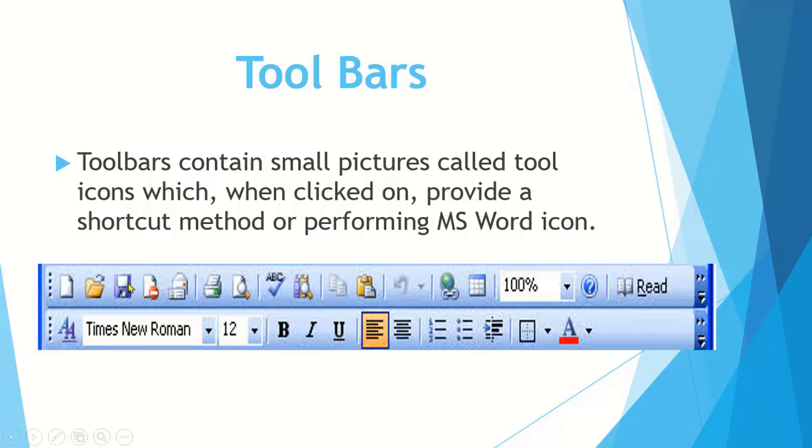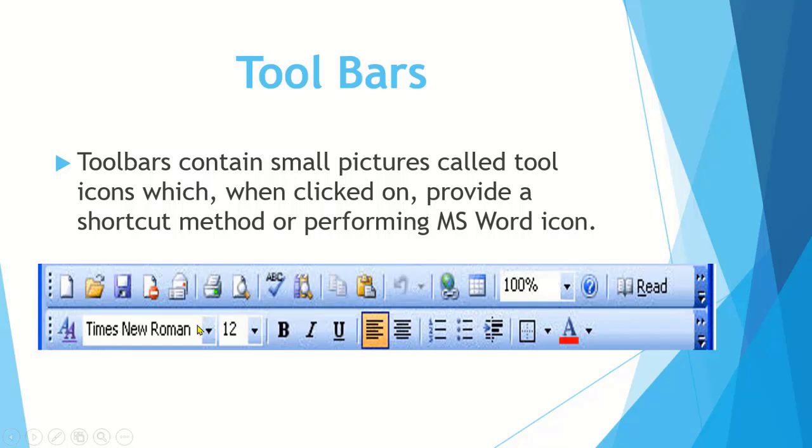We can save a document by clicking on this icon. These small pictures which appear on these toolbars are called icons. This is the spelling checker. This icon is used to print a document.